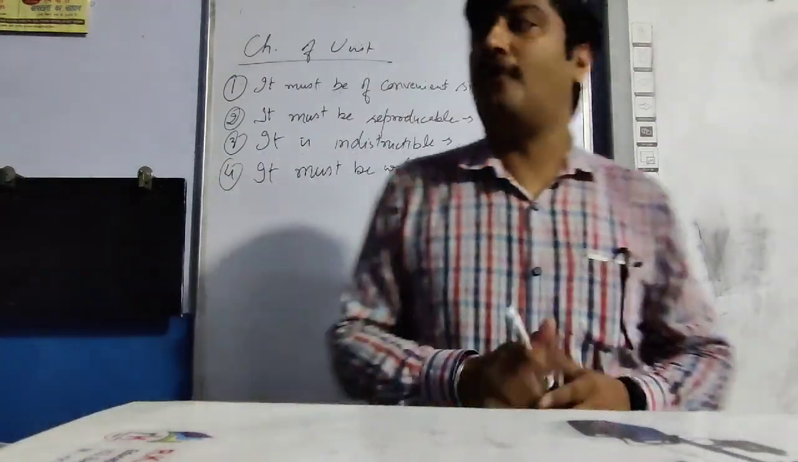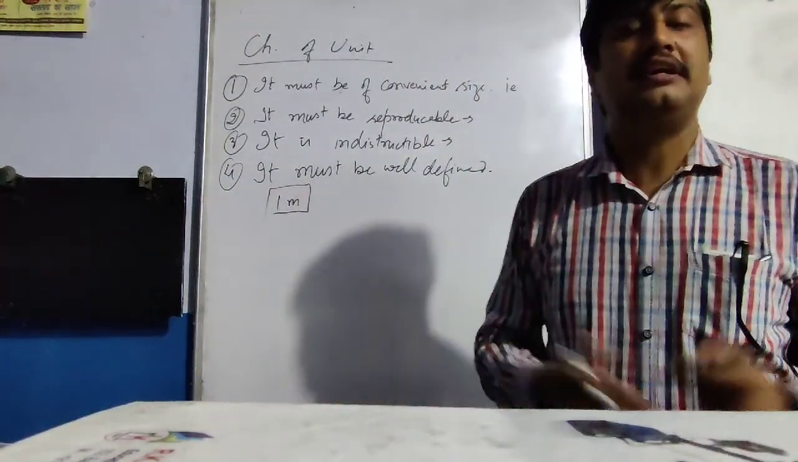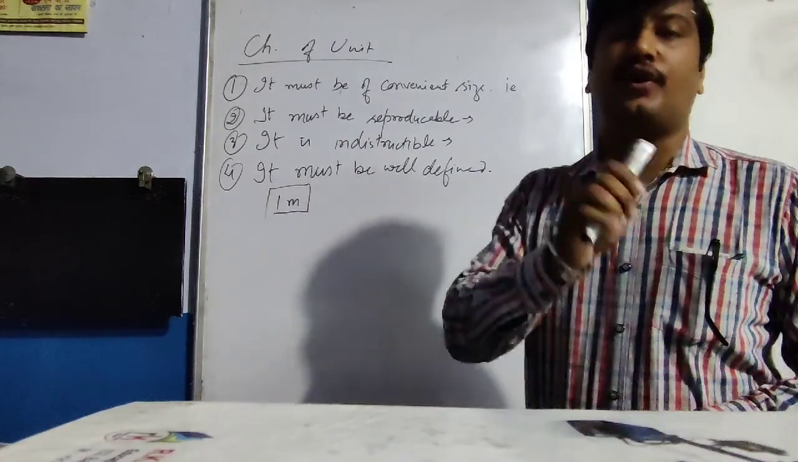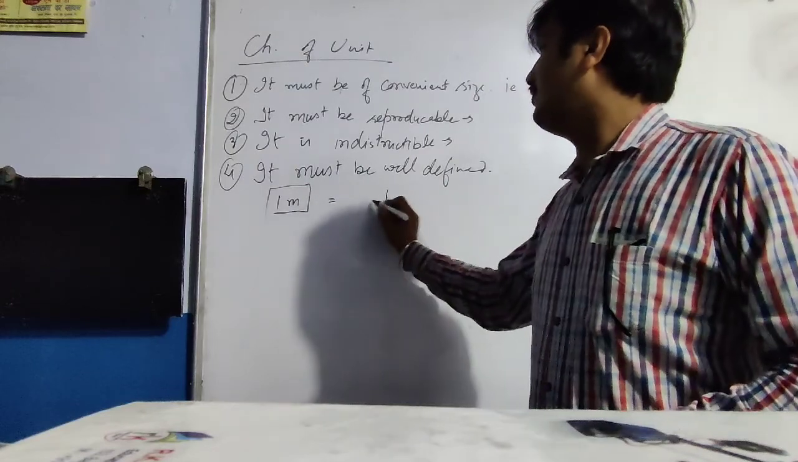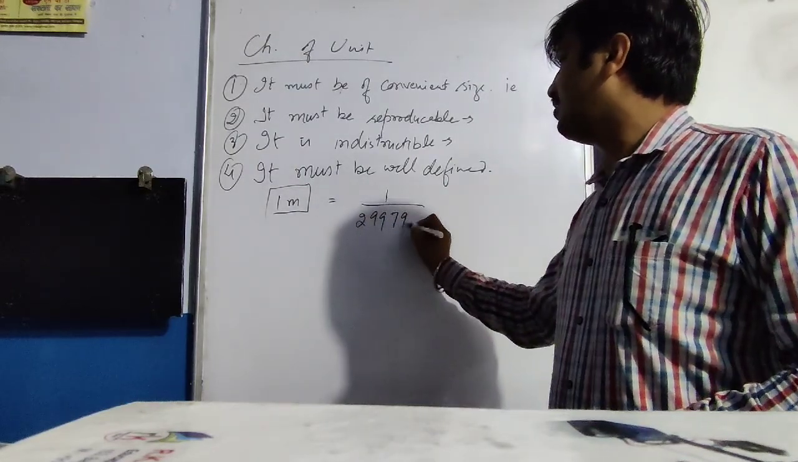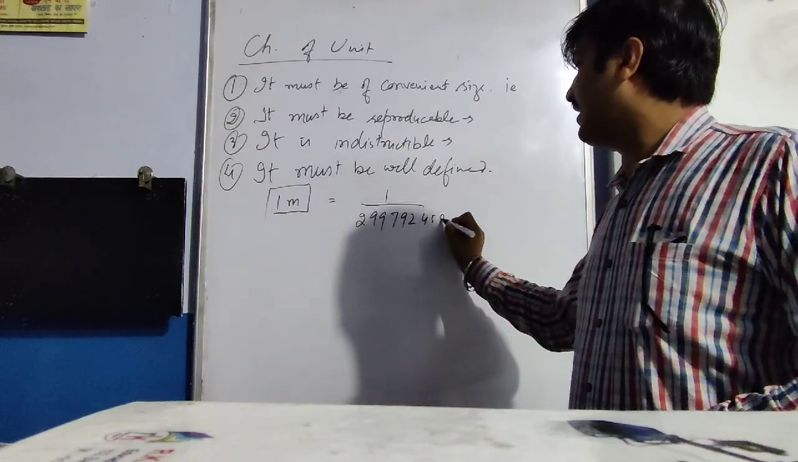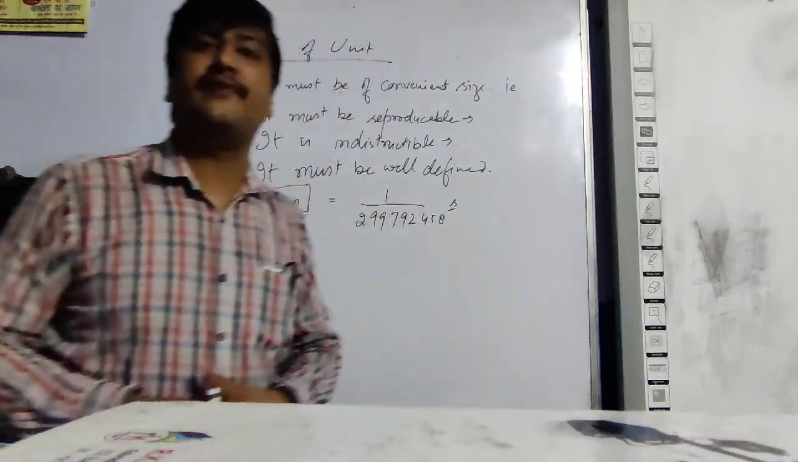Like 1 meter is the SI unit of length, and it is the distance traveled by light in 1/299,792,458 seconds. See, well defined. It must be well defined.